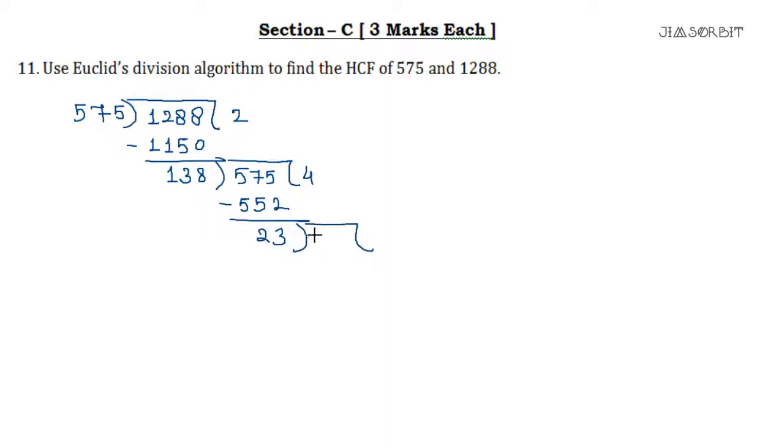Now we have received this part, 138 here. So 23, 6 times will work. 6 3s are 18 and 6 2s are 12 plus 1 is 13, so the remainder is 0. Hence the HCF is 23.